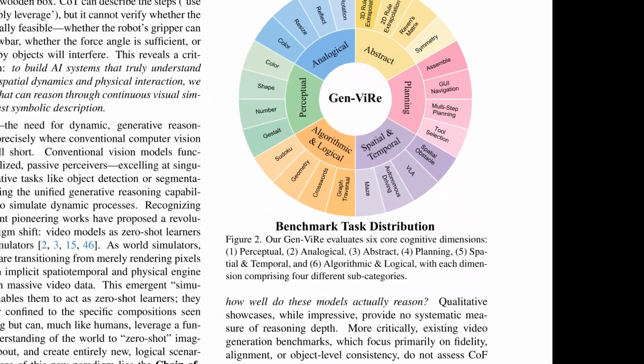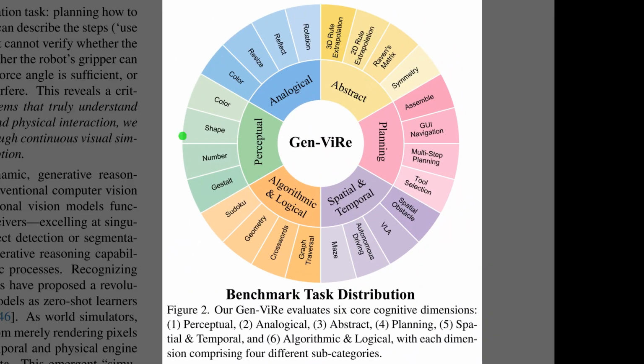Figure 2 shows the overall layout of the Gen-ViRe benchmark as a colored wheel of cognitive skills. The inner ring names 6 core dimensions, such as perceptual, analogical, abstract, planning, spatial and temporal, and algorithmic and logical reasoning. Each outer wedge lists 4 concrete task types that probe that dimension, like maze navigation, Sudoku solving, or graphical analogies. VLA, or vision language action, means tasks where the model must coordinate seeing, interpreting, and acting in a coherent video sequence.